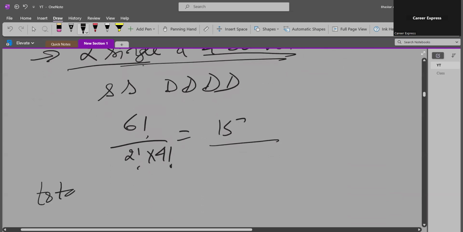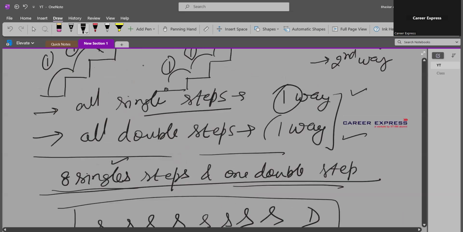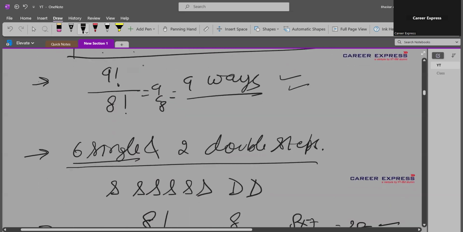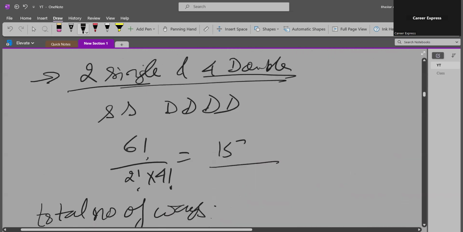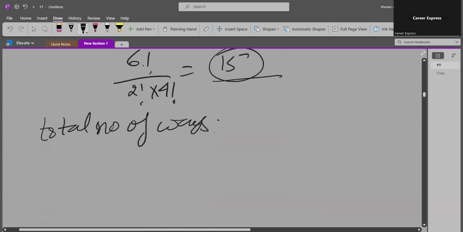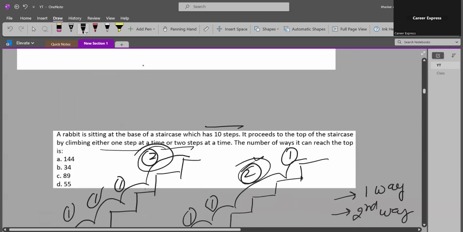So the total number of ways will be 1 plus 1 plus 9 plus 28 plus 35 plus 15. 35 plus 15 is 50, 28 plus 2 is 30, 50 plus 30 is 80, and 9 more. So it should be 89. So the answer is C.